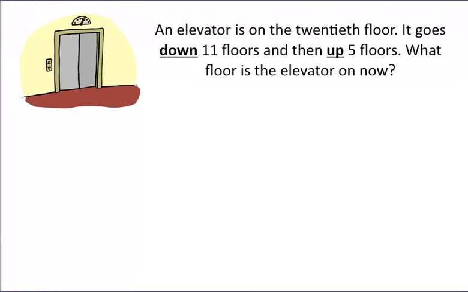All right, next one. An elevator is on the 20th floor. It goes down, so that's negative, 11 floors, and then it goes up, so that's positive, 5 floors. What floor is it on now? So let's do a little number line here.